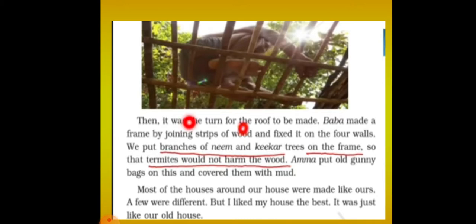Baba made a frame by joining the strips of wood and fixed it on the 4 walls. You can see here Chetan Das' father just joining the strips of wood and fixing it on the 4 walls of the house. We put branches of neem and kekra trees on the frame so that termites would not harm the wood.